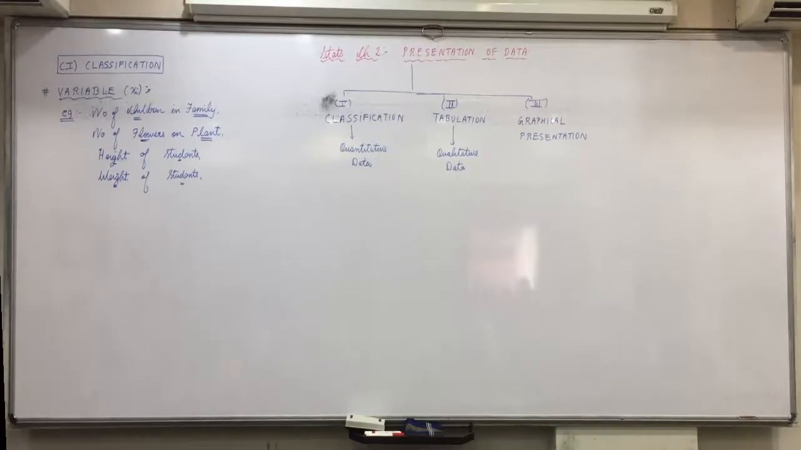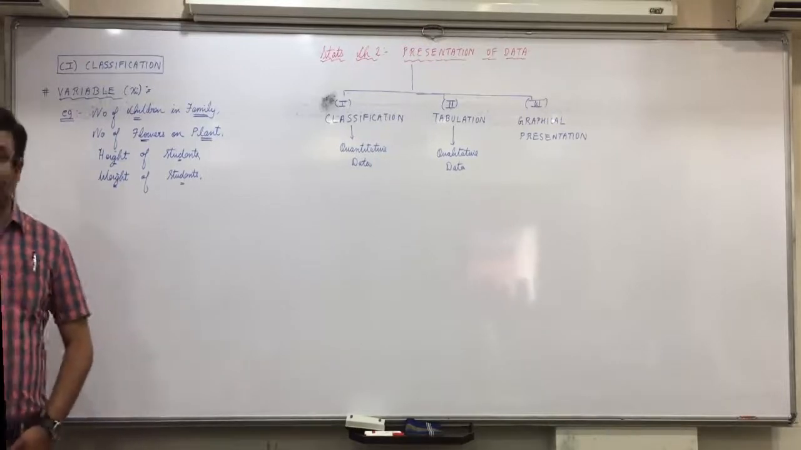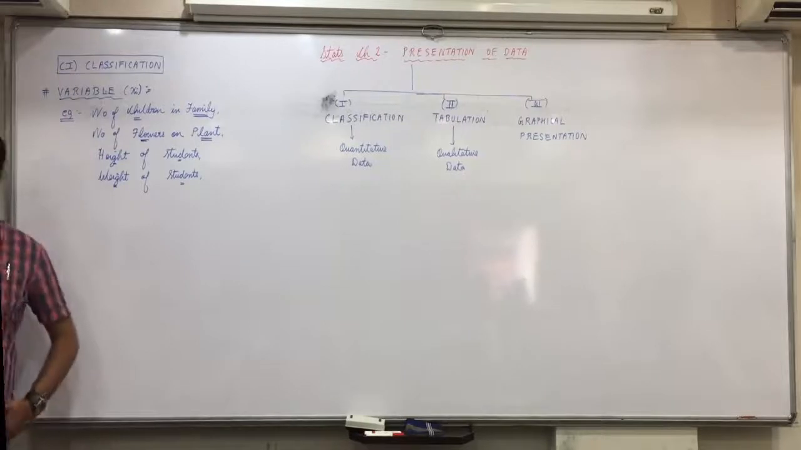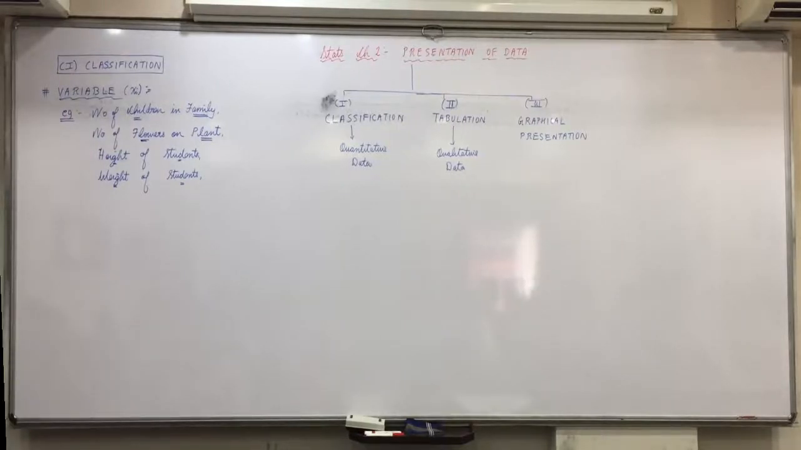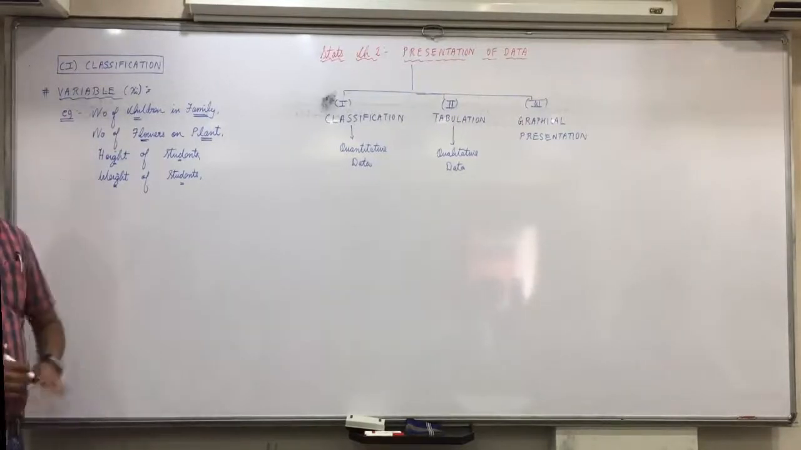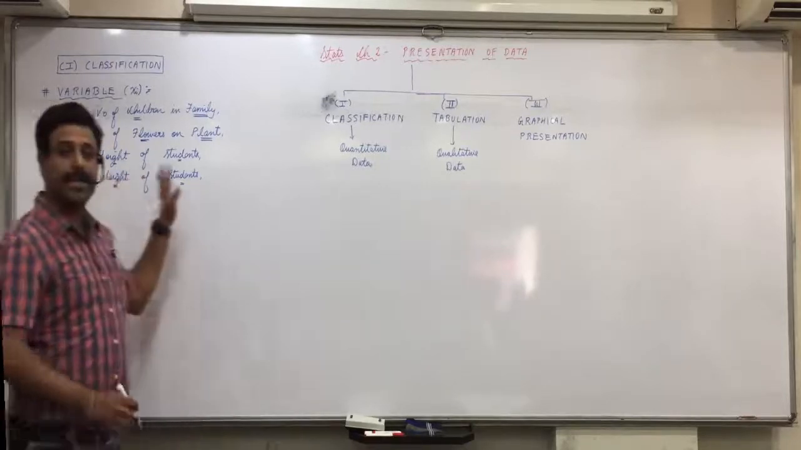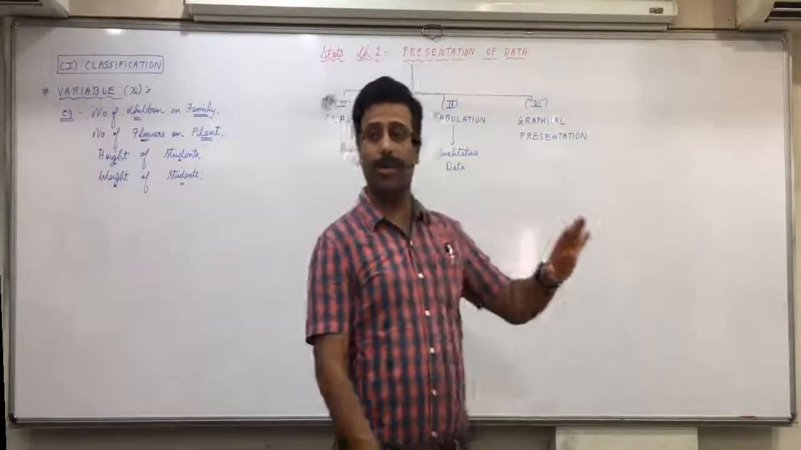Any confusion in this? All are clear with that? Okay. Now run these examples, 4 examples of variable. Did you all write this down? Anyone who is not clear with the meaning of variable? Anyone who wants me to explain this again? Without hesitation, ask your doubts, okay?